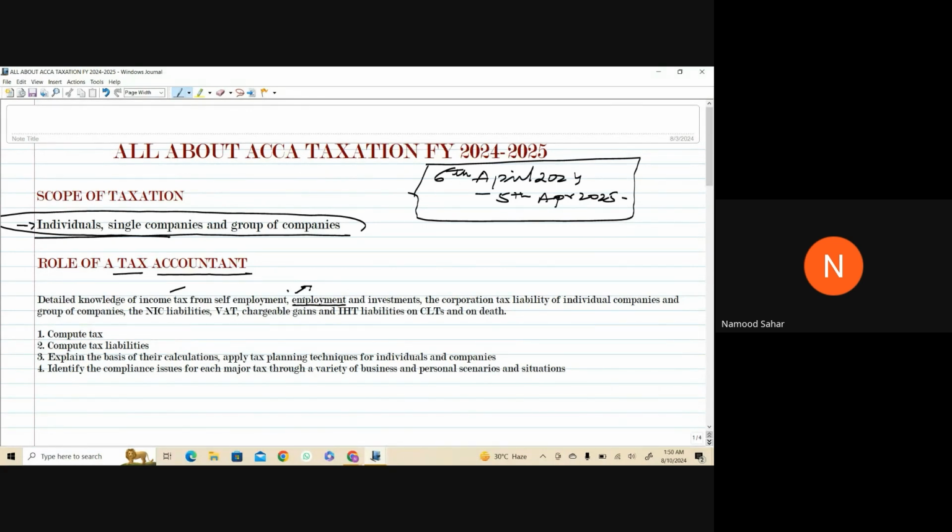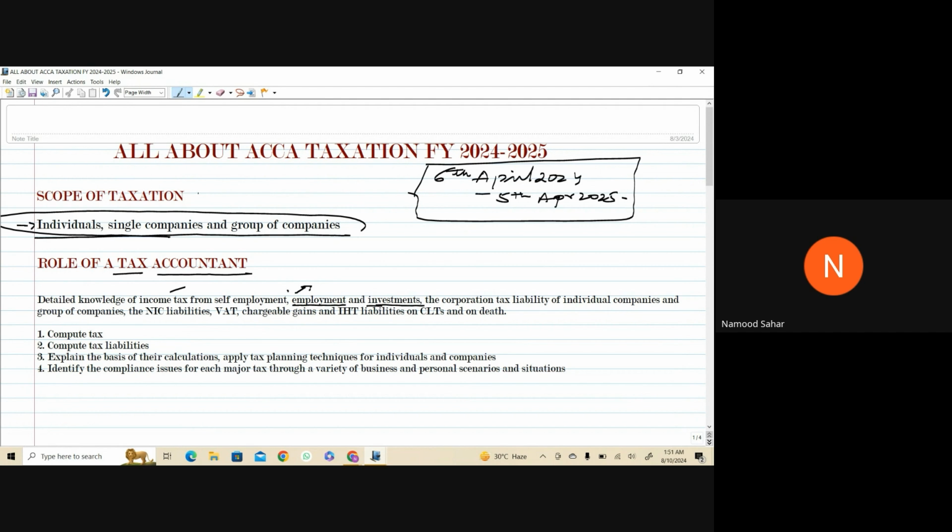Whatever earnings I'm having are also taxable, catered under income tax, and I'll be paying that to HMRC. Here, my employer is also going to play its role, as it is going to collect the tax on my behalf. Then I'm having investments, certain savings, certain dividends. On those as well, I'll have to pay income tax.